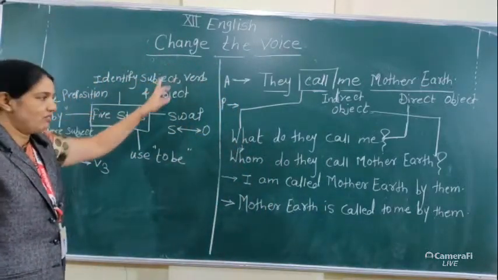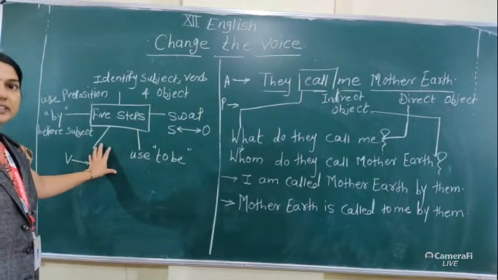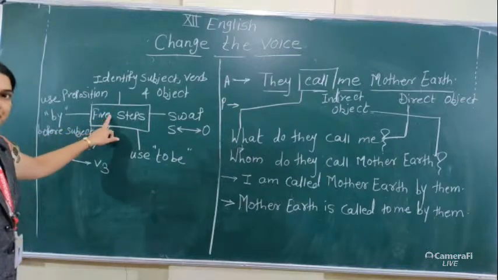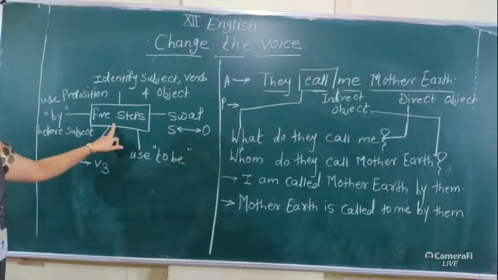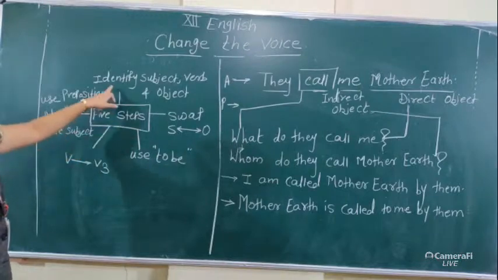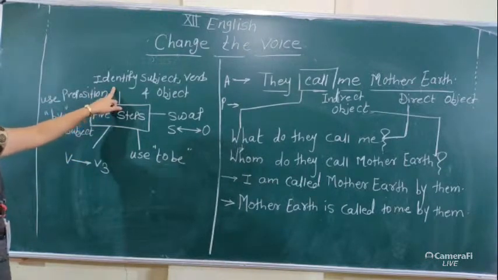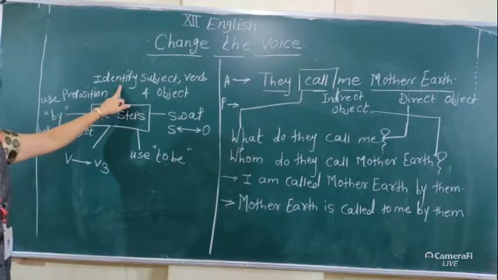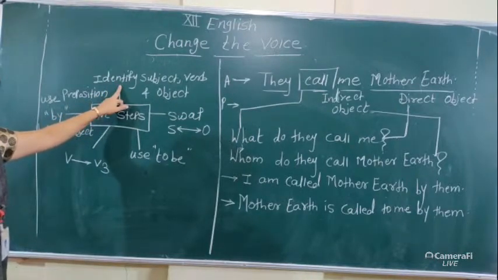Now see on the blackboard, change the voice. In the last lecture, we have completed some points. We have completed the first point: 5 steps which are very important at the time of converting active into passive. First, identify the subject, verb and object.